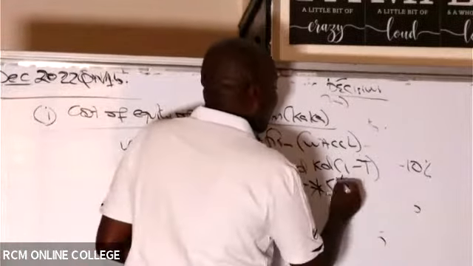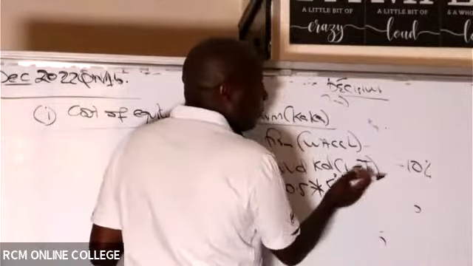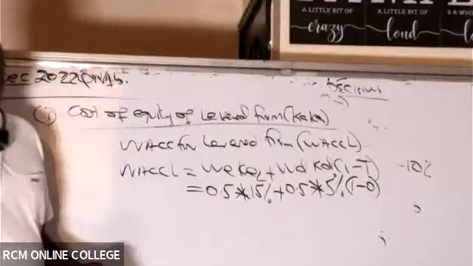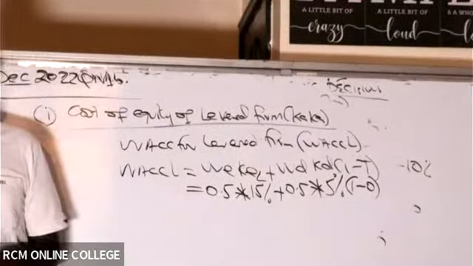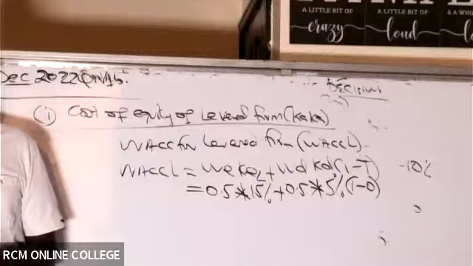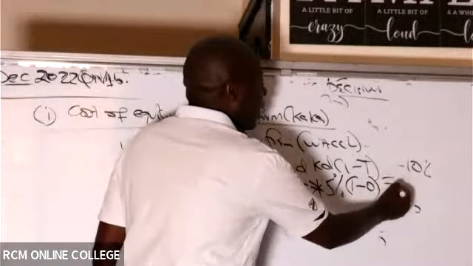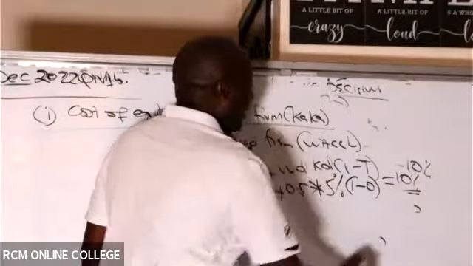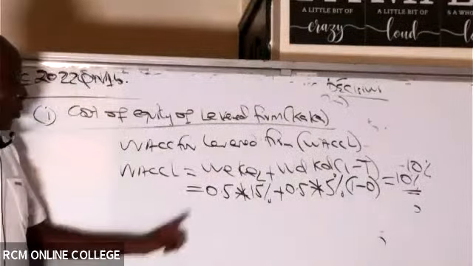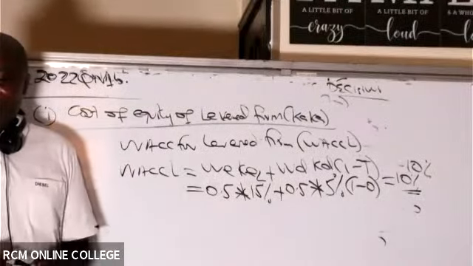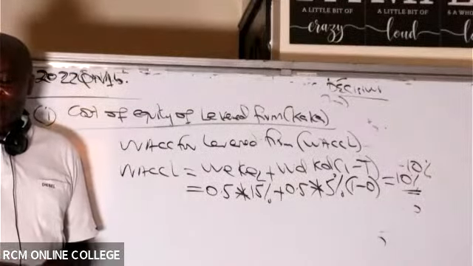So 5%. Even if I'm putting this T, it's nothing, I know T is 0. In this case, you can see here, are we able to get that 10%, all of us? Because this will be 7.5 and this will be 2.5. If I add both, I'll end up getting 10%.